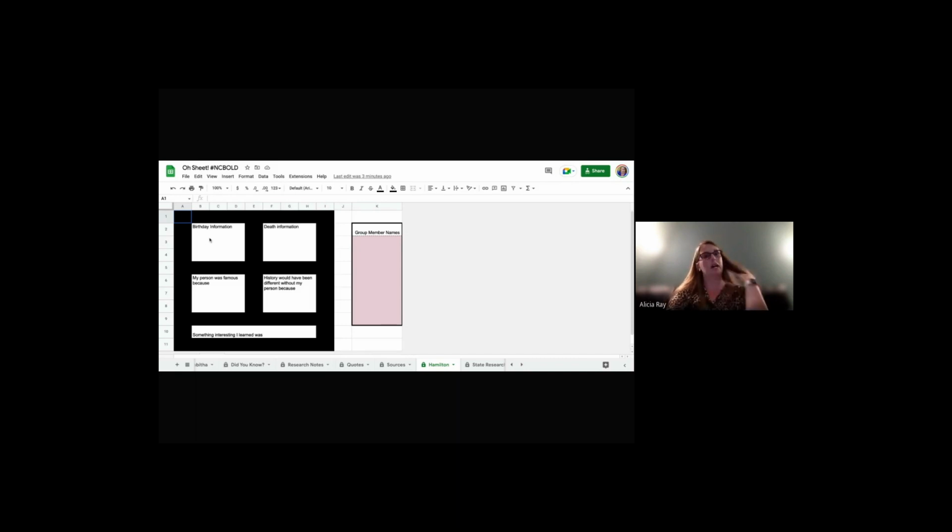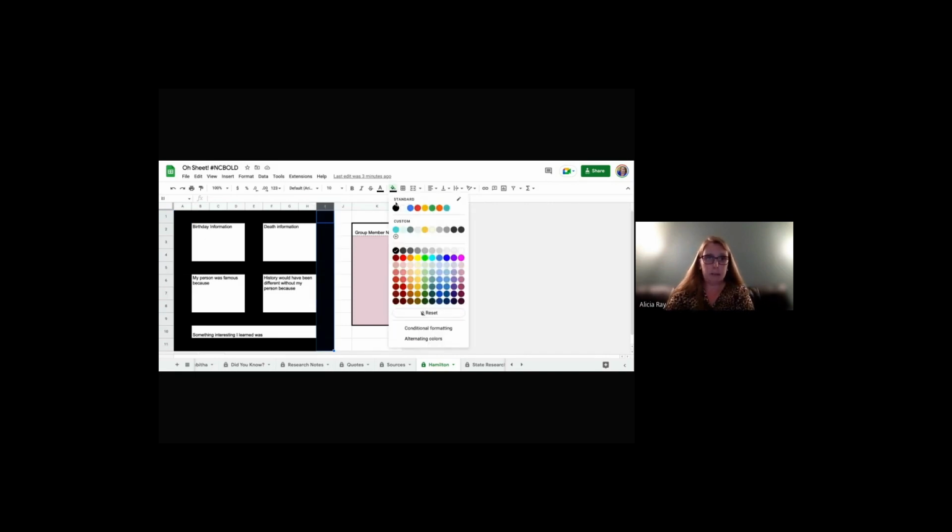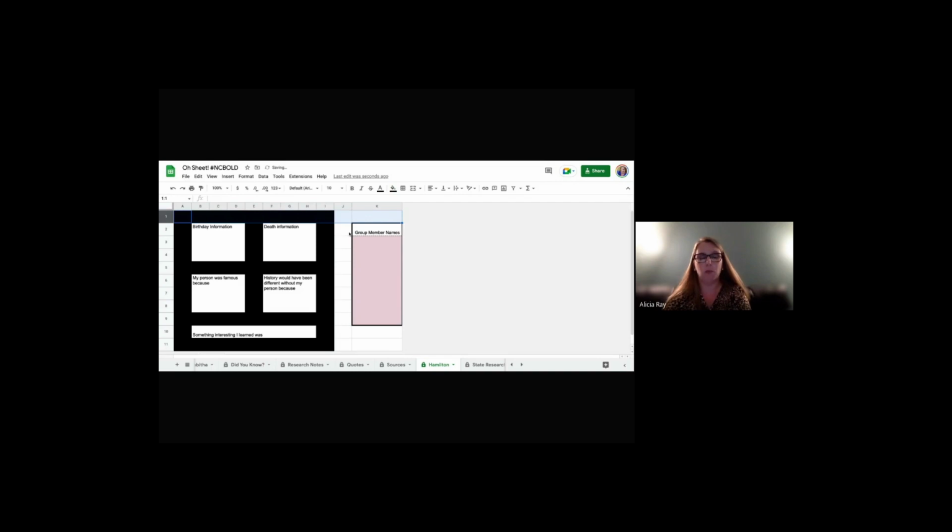So here, all I did was I highlighted and went to my paint bucket and I changed the color, okay? I did that in different cells and different columns. I even did it in rows, and then I fixed these here. And then to make this a big box, I went in and I merged my cells from B2 to D4. I just clicked that merge cell and it made it one big cell.